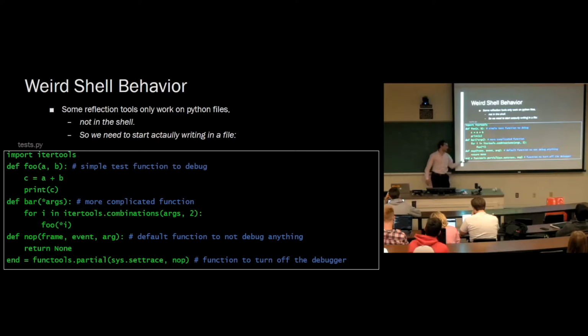And we're also going to define this function, which is the partial application of setTrace to nop. So now if we call end, it's going to set the trace back to nop. So we now have a way to turn off the debugger. Before, I was just setting the trace. And you'll note that if you try doing this stuff on your own in the Python shell, you'll be getting a ton of extra output that you don't actually want. And you can't actually exit the Python shell without turning off the debugger, because it'll say cannot inspect the exit code. So you need to be able to turn off the debugger. This is how we do it. We set the trace to nop.